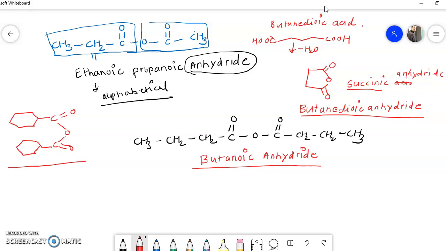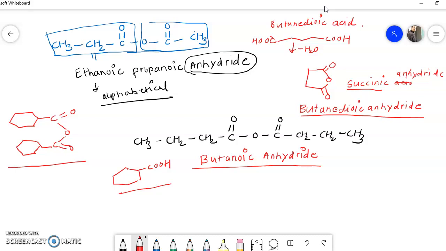If we take cyclohexane carboxylic acid. What is cyclohexane carboxylic acid? This is cyclohexane carboxylic acid. So if you take 2 molecules of this cyclohexane carboxylic acid, and then remove the water molecule, we'll get this anhydride.